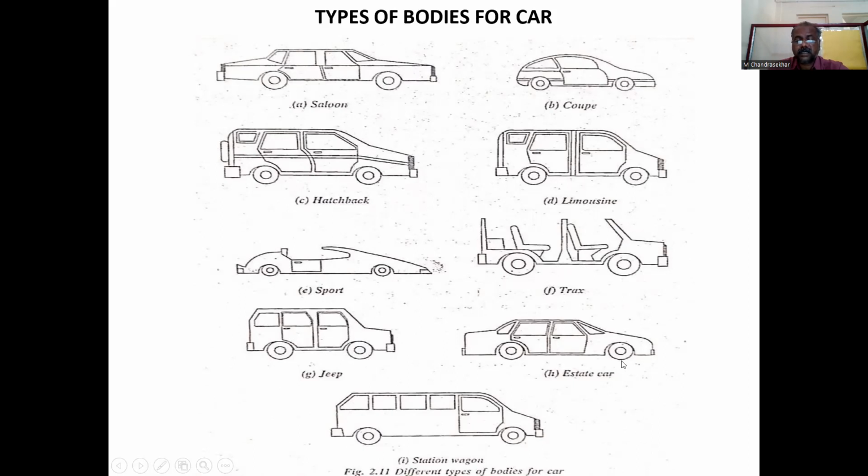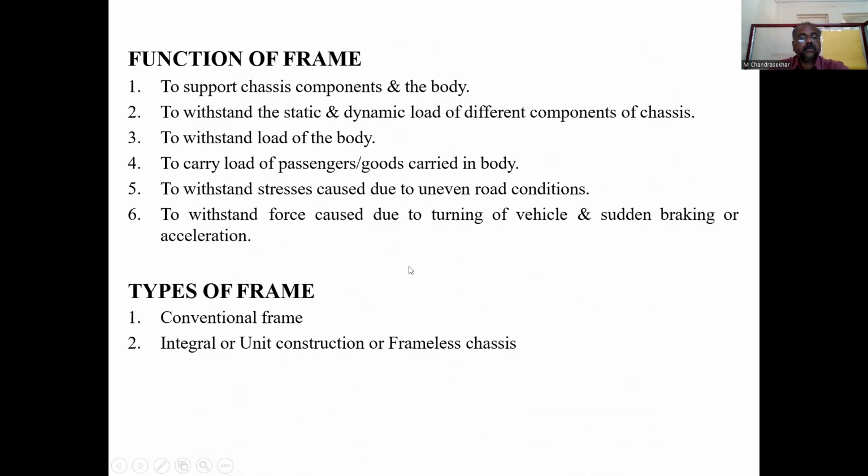So here the estate car will be one which will have the open luggage compartment at the back end, and it will have four doors, and it will have the engine compartment at the frontal area. And coming to station wagon, the station wagon will have more number of seats, which are convertible and can be folded and can house a lot of luggage inside it. Vehicles like Innova, Crysta will be the best example.